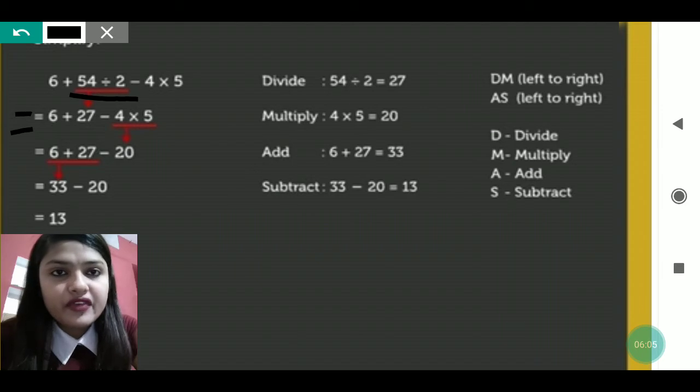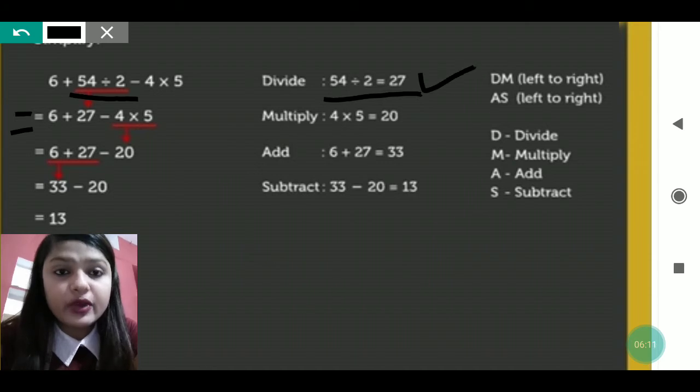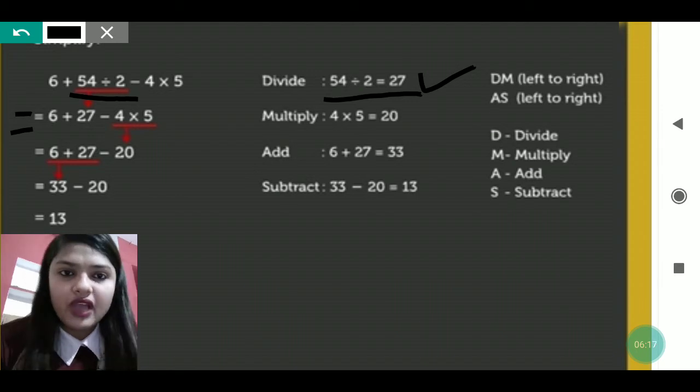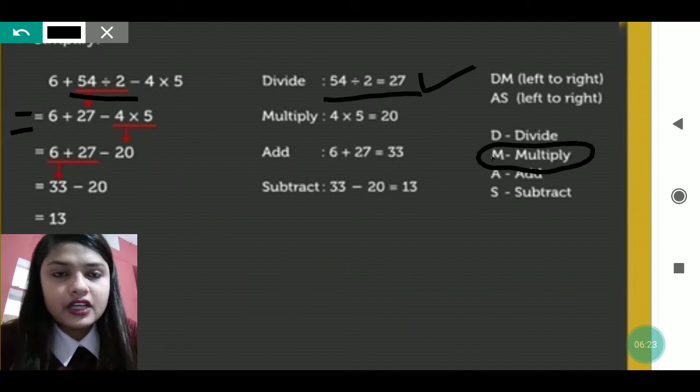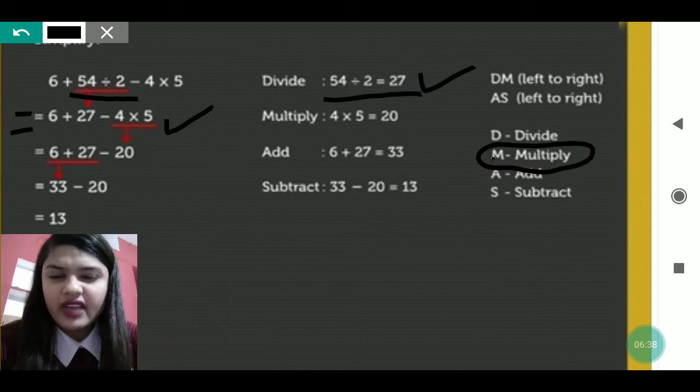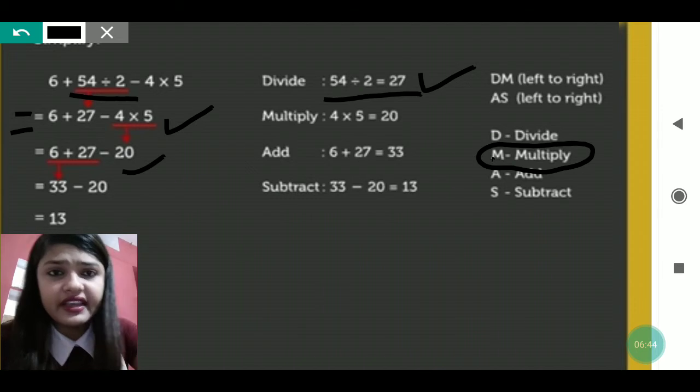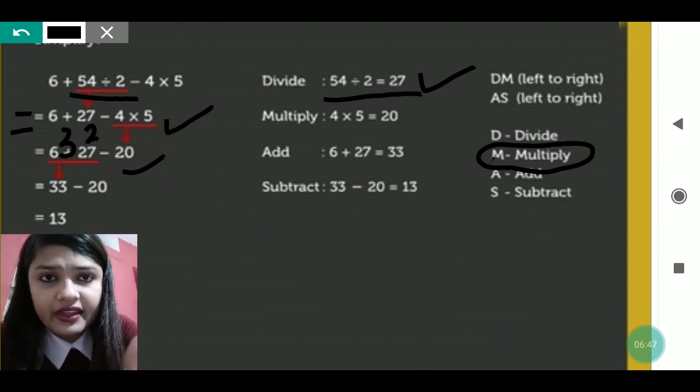So 6 plus, when you do 54 divided by 2, then you will get 27. So that 27 you will write. Then after that minus sign is given, so minus you will give, and 4 into 5 you will write. After division, what is coming? Multiplication is coming. So 4 into 5 you will do. Okay, 6 plus 27 minus 4 into 5 is written now. So then we will solve 4 into 5. So 6 plus 27 you will write as it is, minus 4 into 5, when we are doing, then we are getting 20. Now 6 plus 27, what you will get? 33.